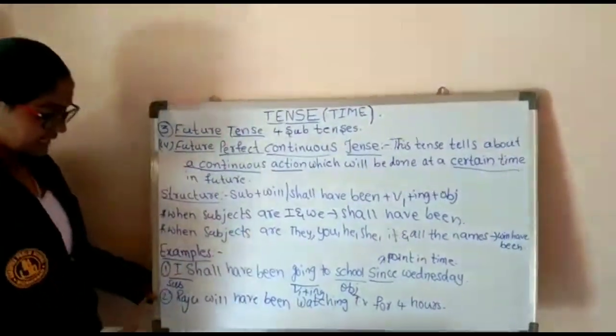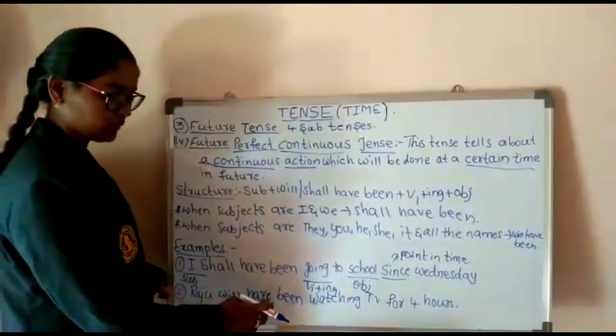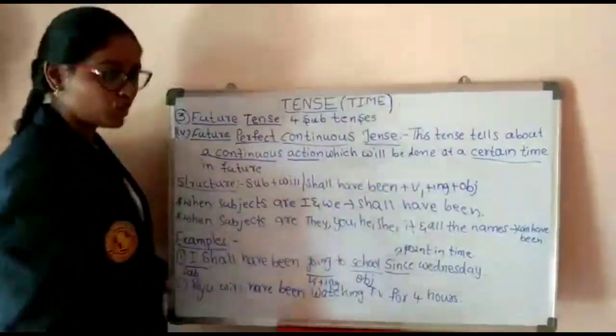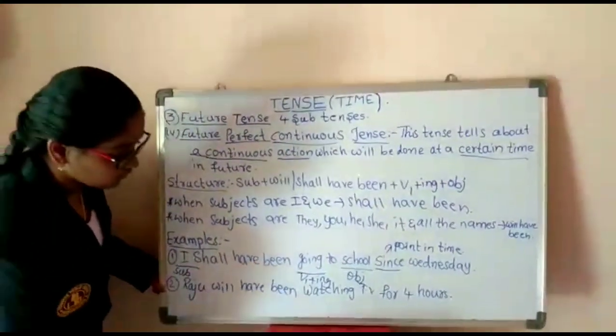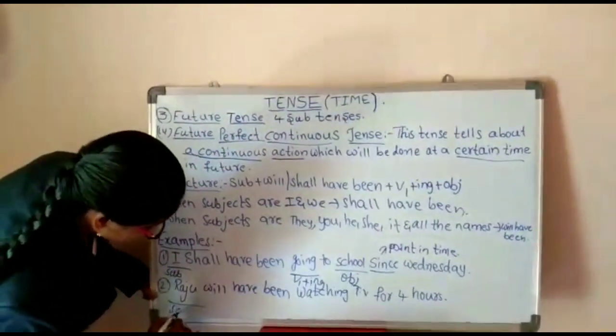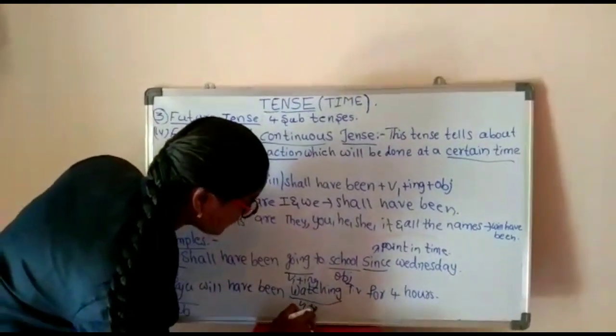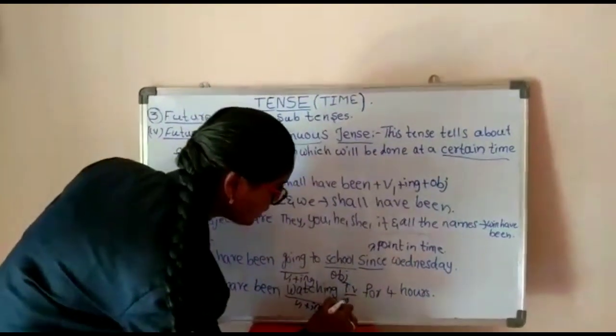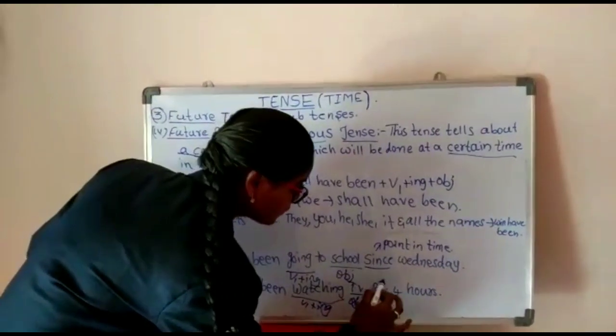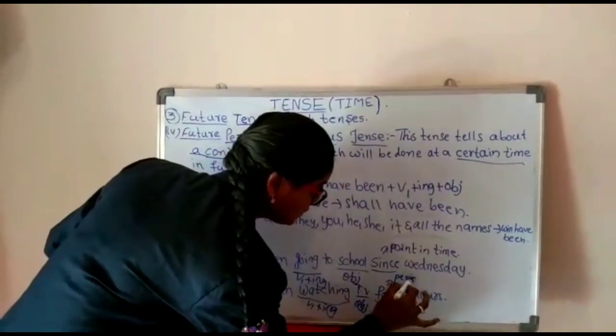And in second example, Raju will have been watching TV for 4 hours. Raju is subject and watching is V1 plus ing and TV is object and for is period of time.